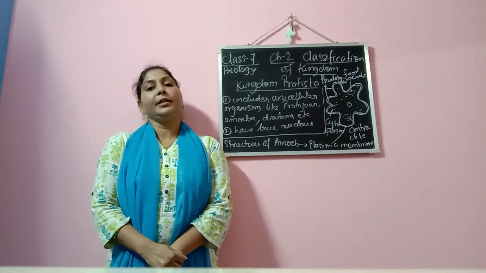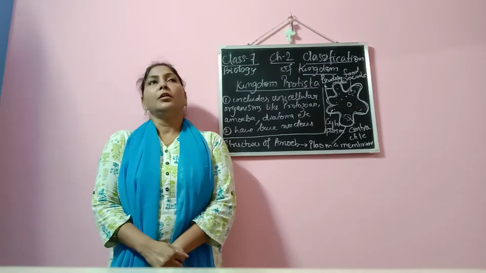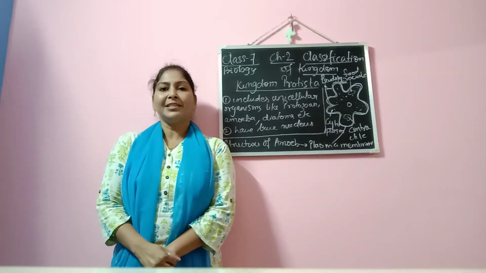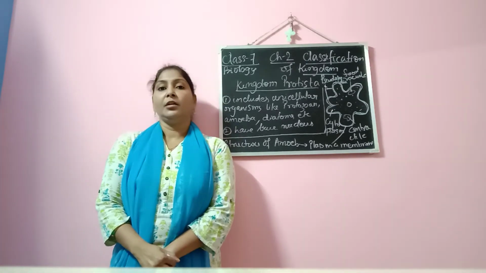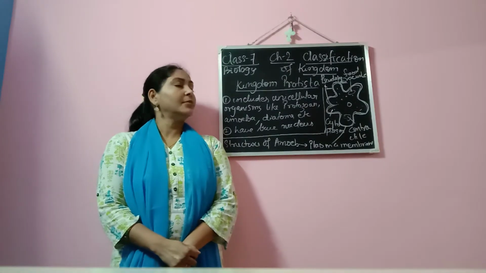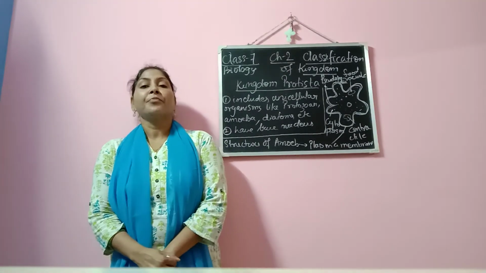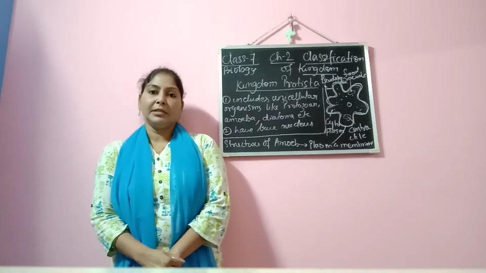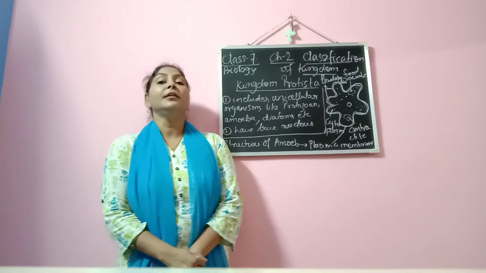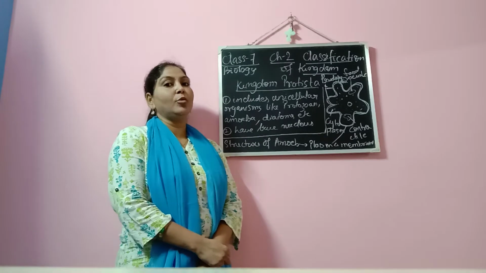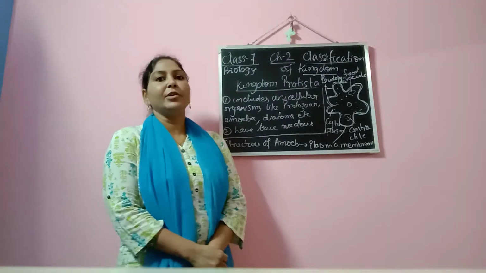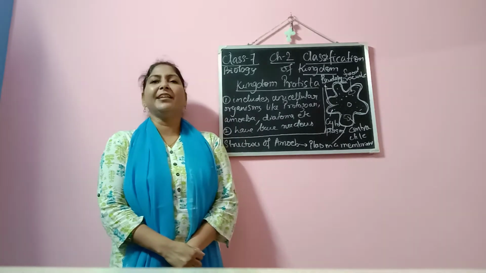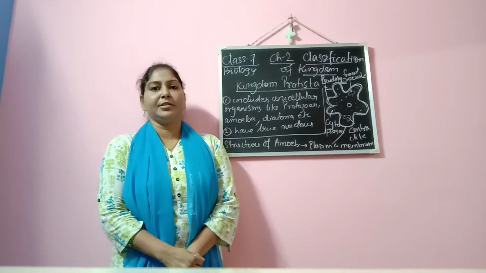If you remember, the last kingdom, kingdom Monera, includes unicellular organisms like bacteria, blue-green algae, etc. This kingdom, kingdom Protista, also includes microorganisms, that is unicellular organisms, but other than bacteria and blue-green algae, they include some more organisms, like for example certain amoeba, protozoa, euglena, and many more microorganisms.